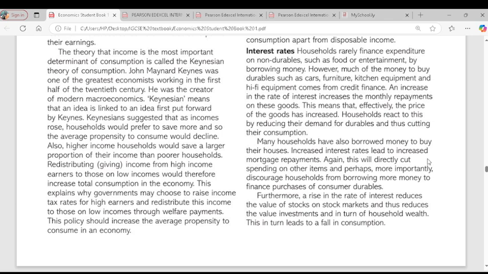They spend more on consumption, and they can only spend more on consumption if they have access to more money. So that means income has to increase for them before they would be able to spend more on consumption. But as soon as the gap between the rich and the poor reduces, spending or consumption increases in the economy. Is it clear?